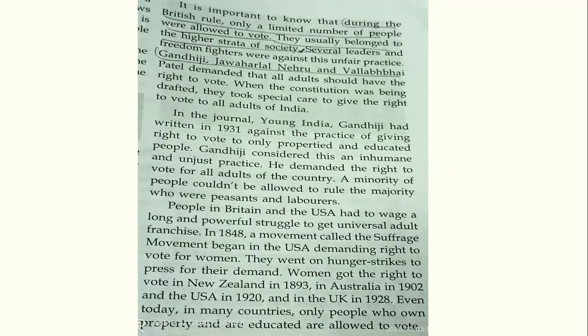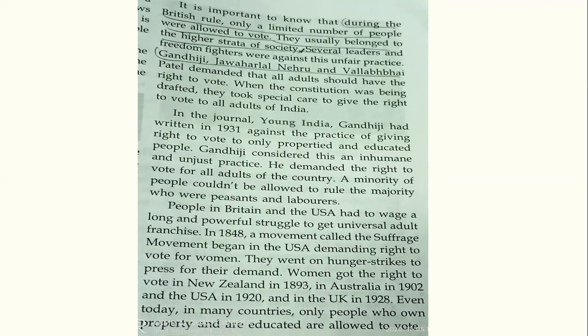Now, Gandhiji, Jawaharlal Nehru, Vallabhbhai Patel demanded that all adults should have the right to vote. Why? Because if a limited number of people give their vote, of course the result will be only for a limited section. That is, there is discrimination, and because of discrimination, the proper government is not formed.